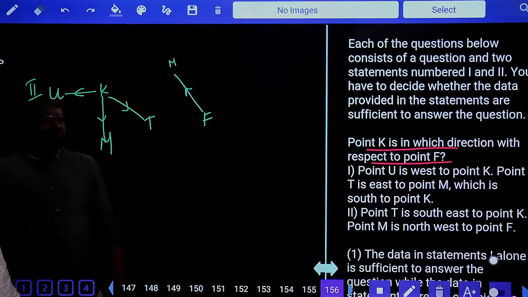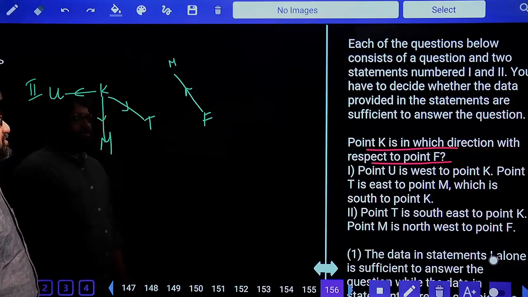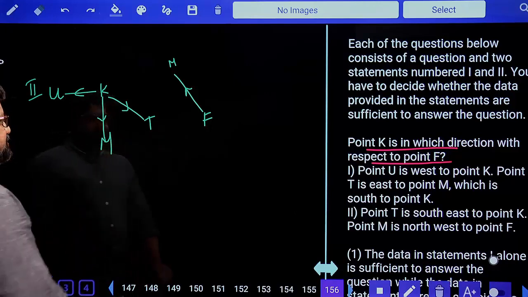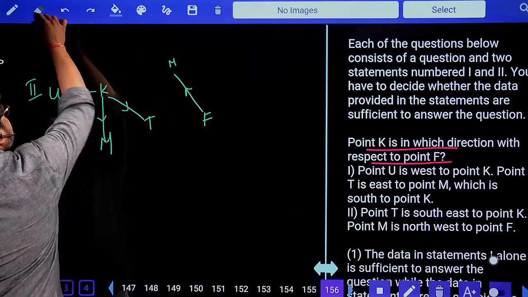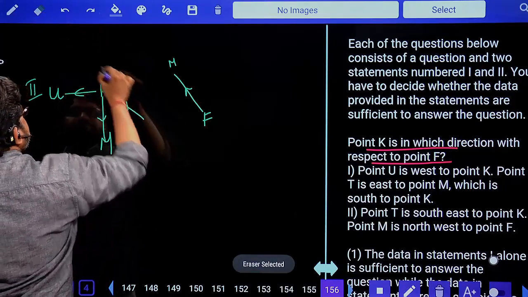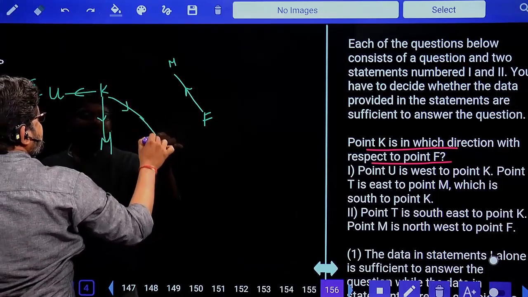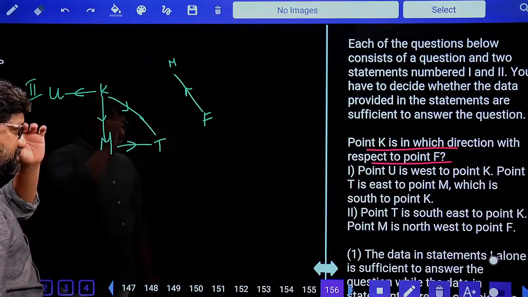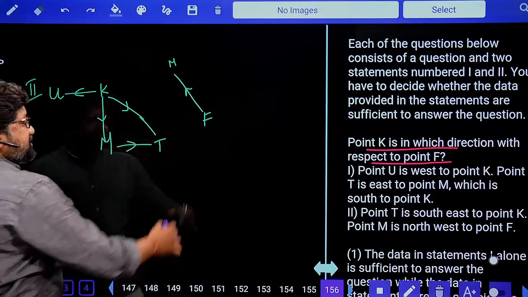M is to the south of point K. Next, point T is to the east of M. So both of them will be in the same line. Point T is to the east of M. Next, what's the question? This extra information is here now.